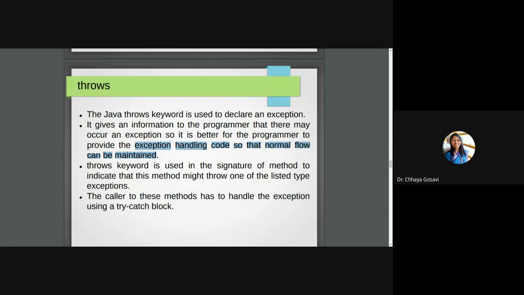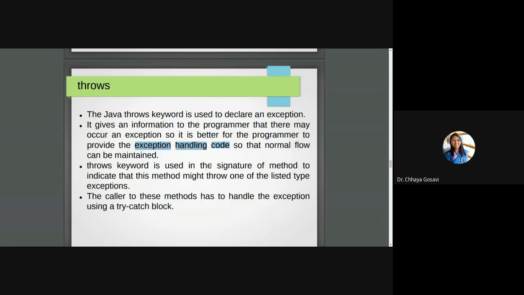As a programmer, you know that if you want to call that particular function, you have to write a try and catch block, and in the catch block you have to mention catch my exception e1, my exception e2, etc. Which type of exception that particular function is throwing is also mentioned with the throws keyword. So it is information for a programmer. It is not for a compiler, it is for a programmer that there may occur an exception. So it is better for a programmer to provide exception handling code so that normal flow is maintained.